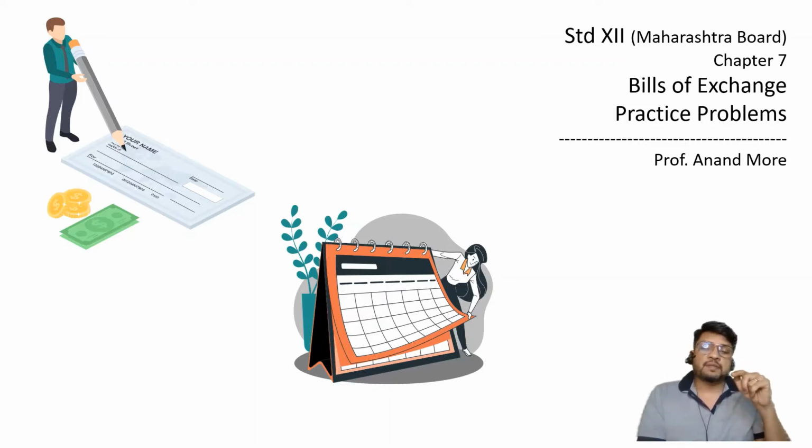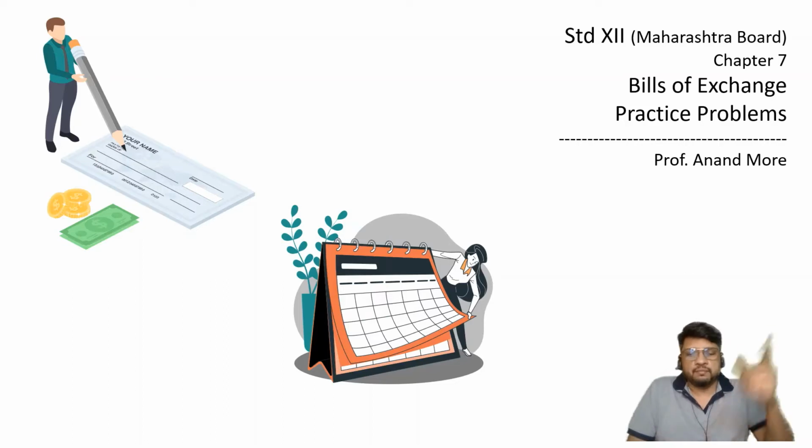If it so happens that during this period, the drawer in whose cash box the bill is lying is in urgent need of cash, what he can do? He can make a phone call to the drawee. He can tell the drawee that bill date is after 6 months, but I'm in urgent need of cash today. So if you pay me now,